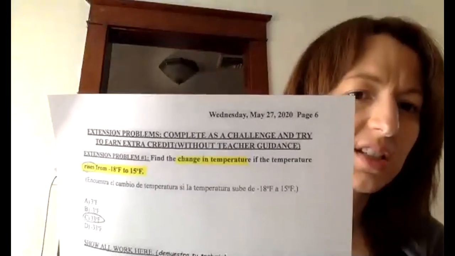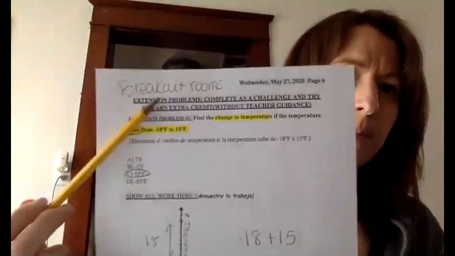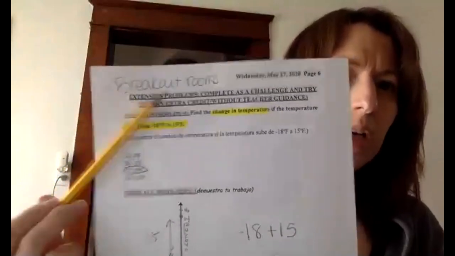All right. So let me talk to you about pages 6 and 7, folks. Page 6 is an extension problem. I'm going to write on here so people understand, those that watch. We're going to do this in breakout rooms. You might want to write breakout rooms so you remember. We're going to do that after the exit ticket. Page 6 is breakout room.